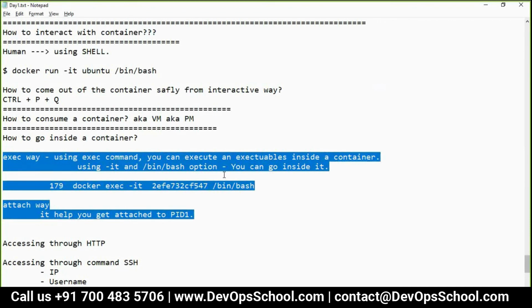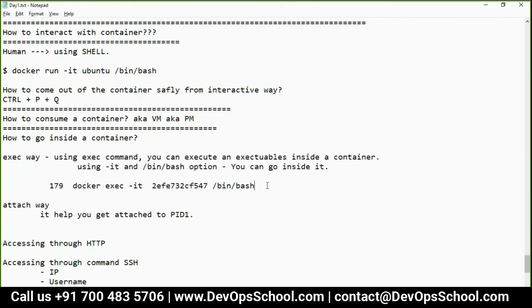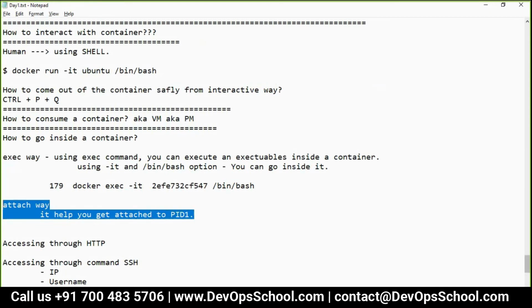Yes. Now the question you should ask me, I think you guys are not asking too many questions. So you should start asking questions. Where can we use attach? Basically, if you want to see the log of PID 1, then you can do the attach. Or if you know that PID 1 is a bin bash, you can do the attach.